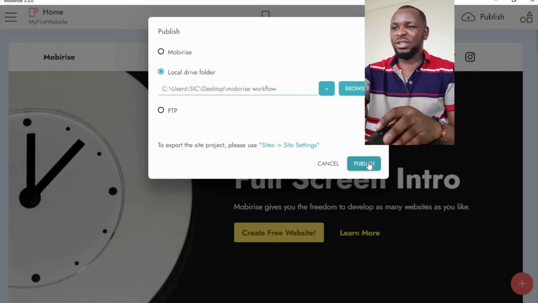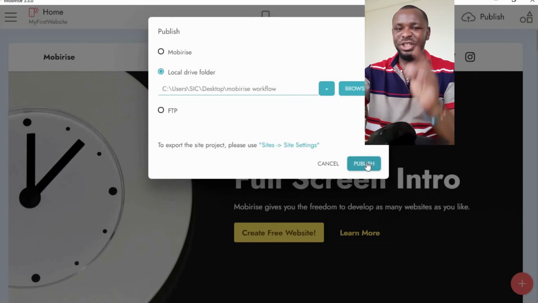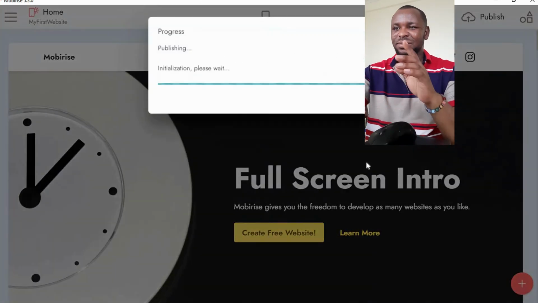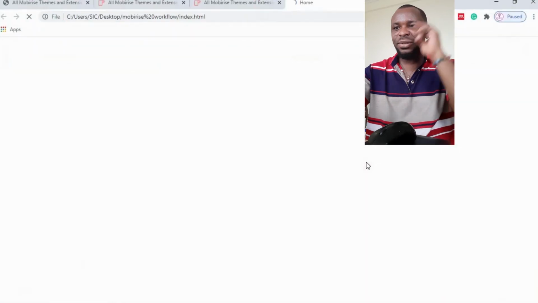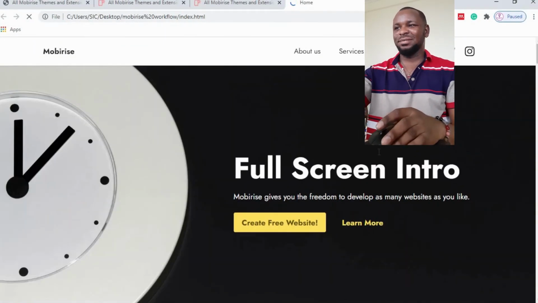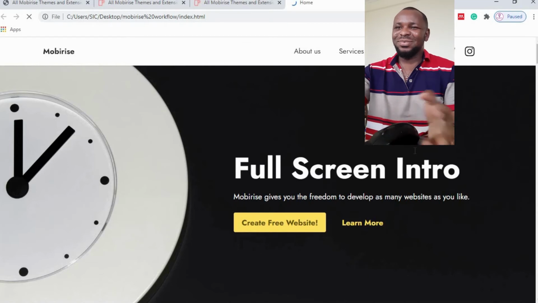Then I now publish. So it will be published into that folder, to organize the content into that folder. When it's done, it will automatically load the browser. Good. All right, so you are done with your first website template.